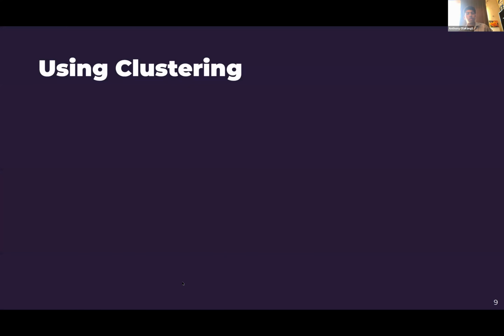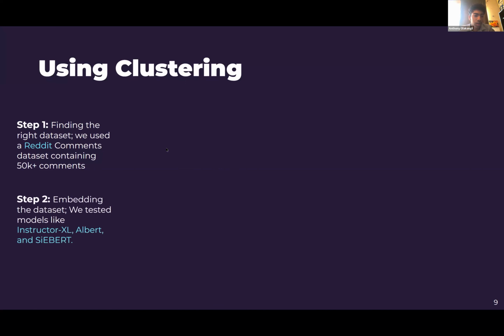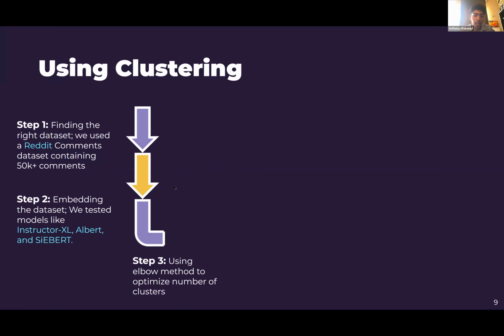Okay, so the first main experiment we ran after sentiment analysis and basic semantic measurements was clustering. We divided it into 5 main steps to help you visualize what we did. The first step was finding the right data set. Initially, we used a Reddit comments data set, but then we moved on to a mixed data set, as Justin said, using over 2 million comments. The second step was using the embedded data set on models like InstructorXL, Albert, and Siebert. The third step was to use the elbow method to optimize the number of clusters.